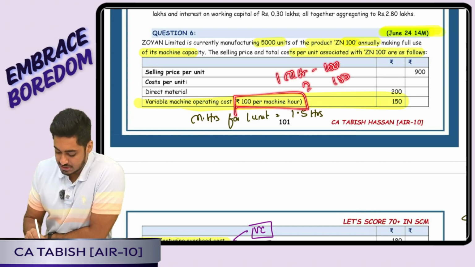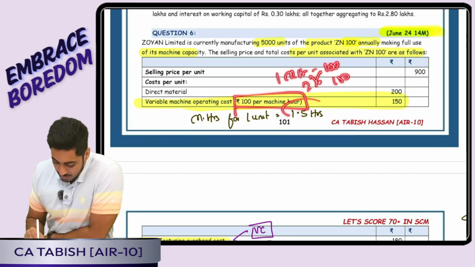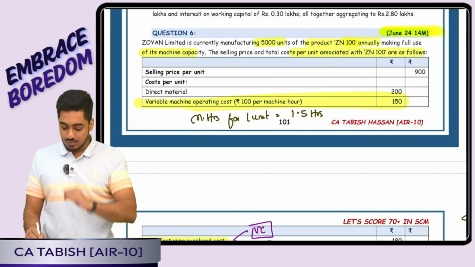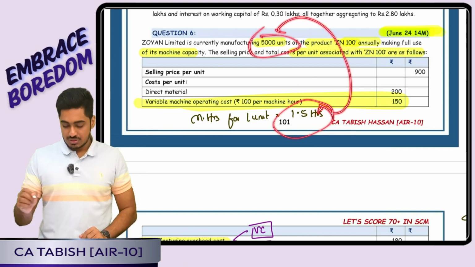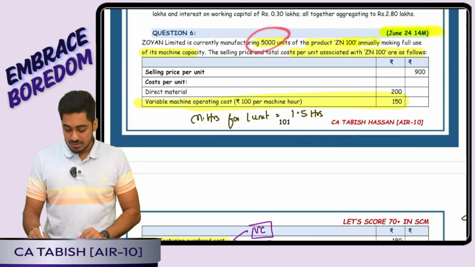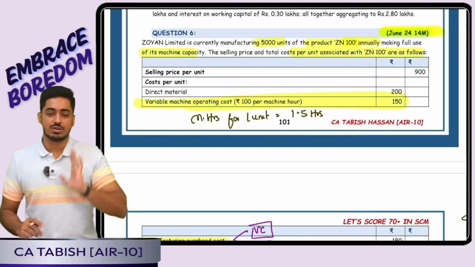That means if 150 is the cost, how many hours has my machine worked? 1.5 hours. And right now the question is telling us that by operating at full capacity, we are producing 5,000 units. That means in total how many hours are we working? 5,000 into 1.5, 7,500 hours.